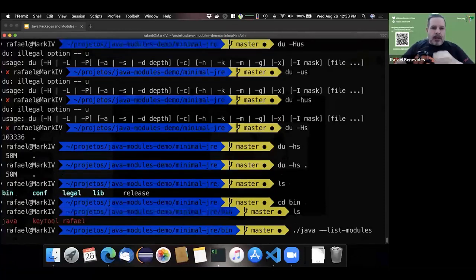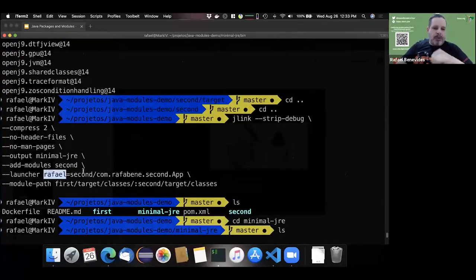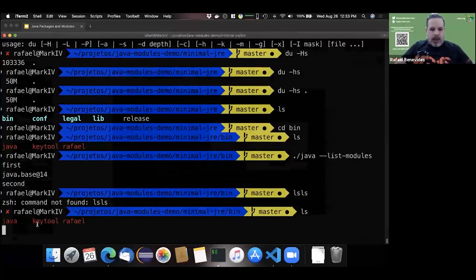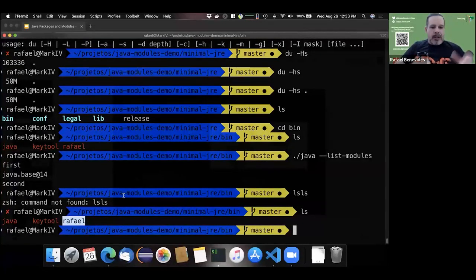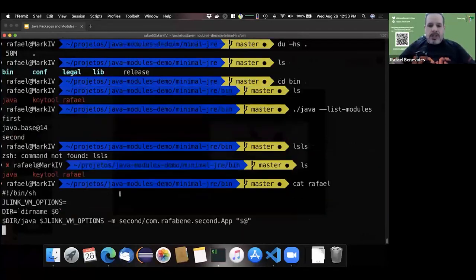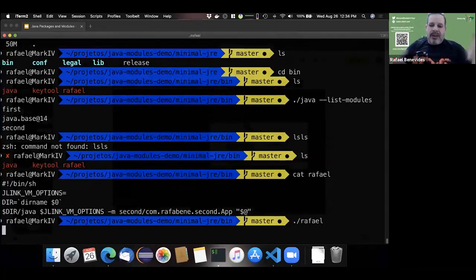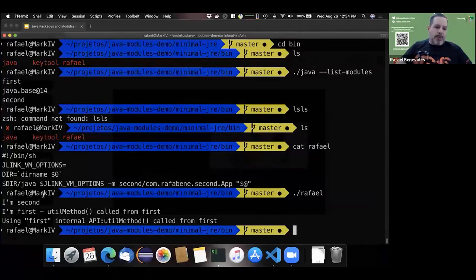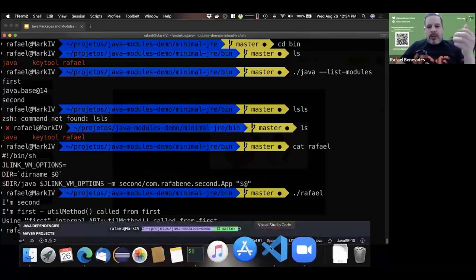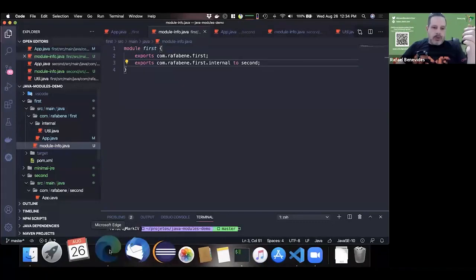And plus, another parameter here is the launcher Rafael. So if I look here, I have another binary called Rafael. That is just a shortcut for Java to execute my application. So if I execute Rafael, that will execute my application. So my JRE has everything needed to execute this application using modules, okay? And JLink only works if you declare modules, okay?